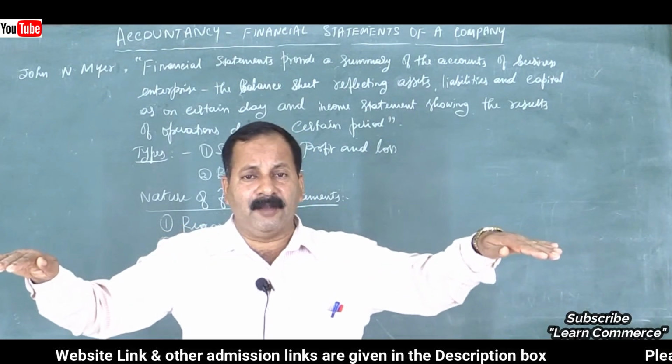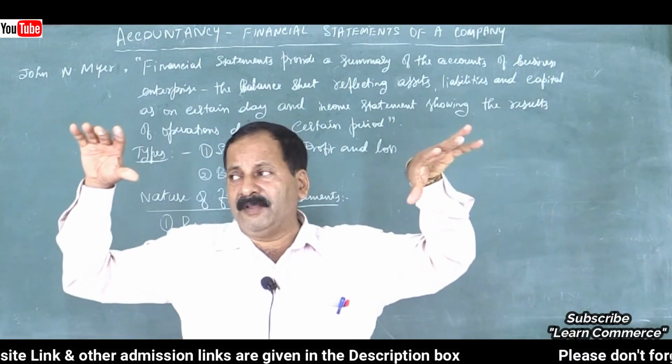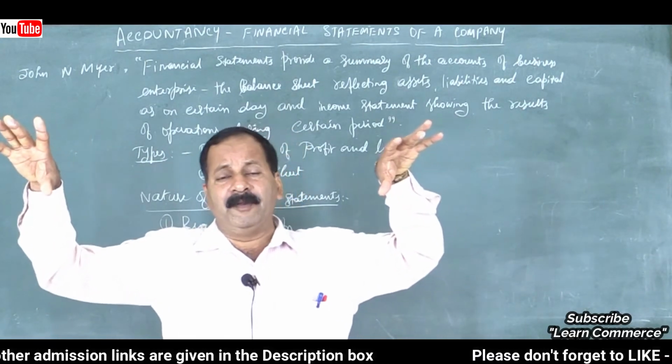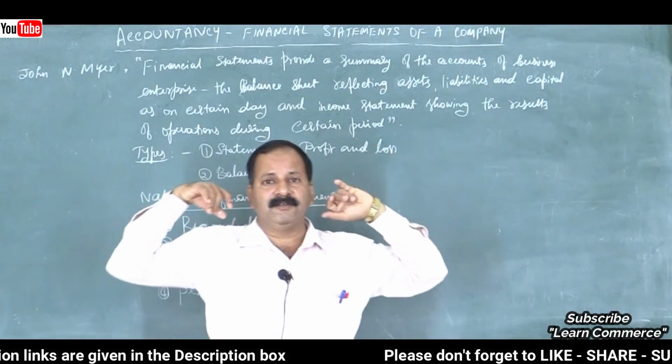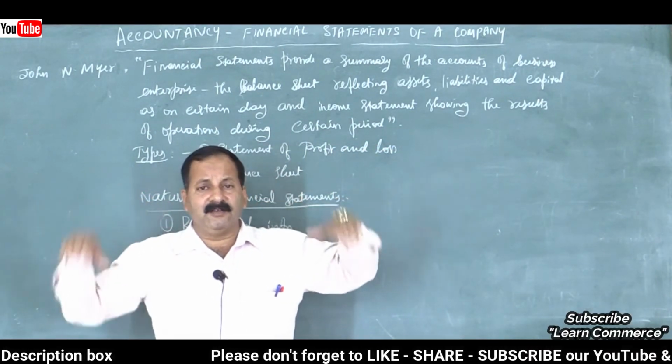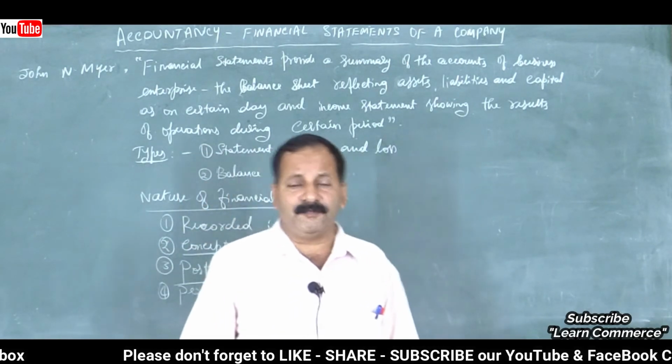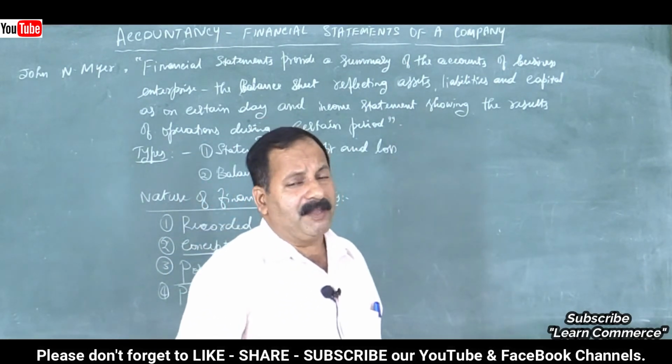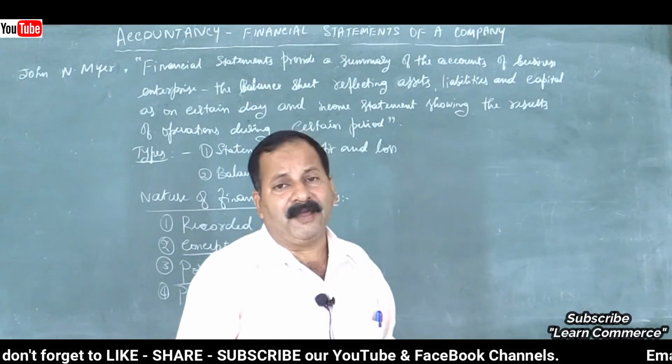Then only you can compare ABC Limited performance and PQR Limited performance. You can compare. If different norms are followed by these companies, then it is not possible for you to compare. So inter-period comparison and inter-firm comparison.